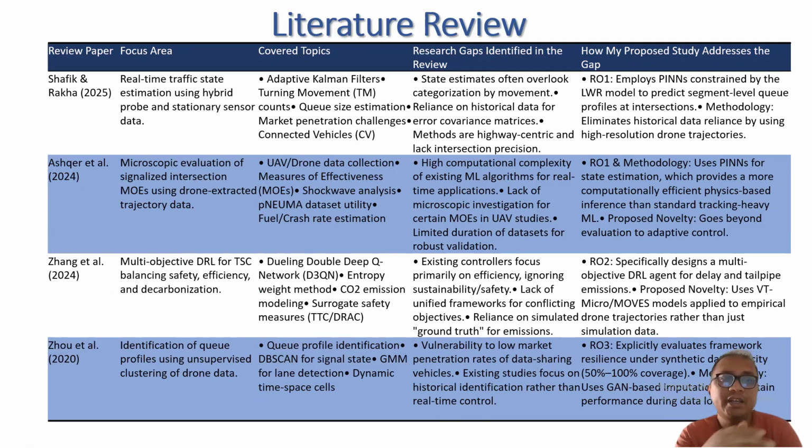I mentioned it here. In the second paper, we can see that based on the microscopic evaluation of signalized intersection, here also the drone data was collected, and they face challenges of high computational complexity. I will address through my research objective 1 and methodology about this paper.